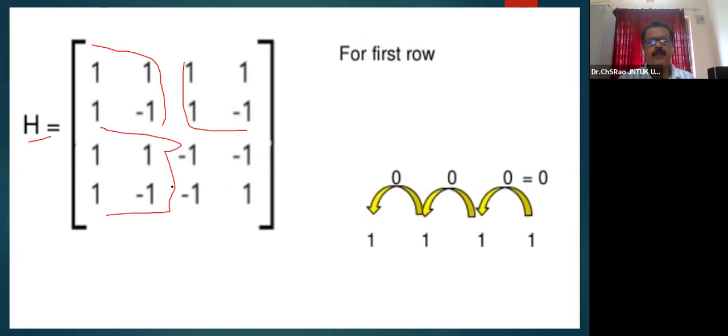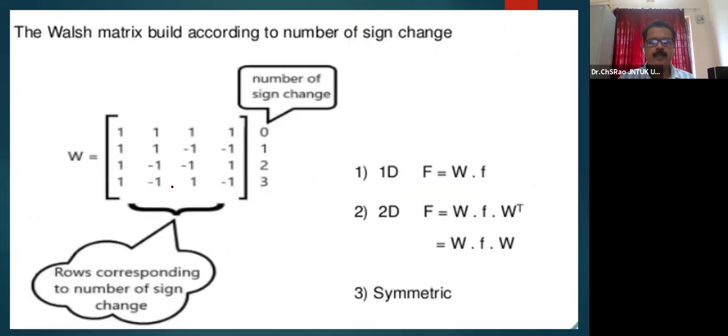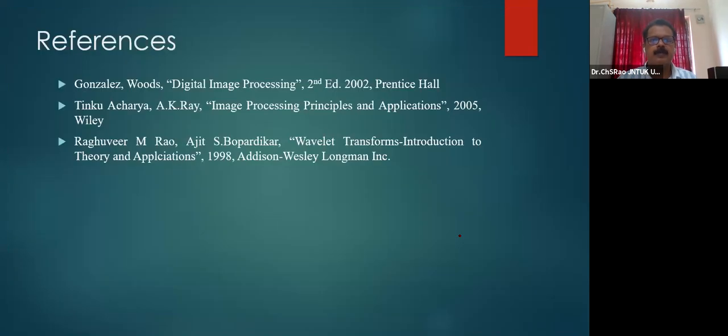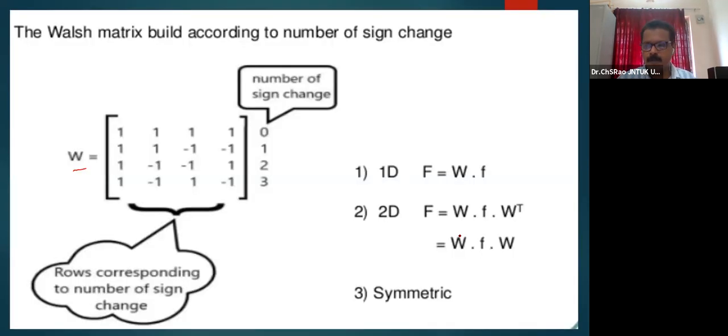Finally, this is what is being moved: 0 sequence, 1 sequence, 2 sequence, and 3 sequence. We want to call this the row corresponding to the number of sign changes, and the number of sign changes corresponds to the sequence. The Walsh matrix may be computed for 1D and 2D, like the Hadamard and the DCT also. It offers the symmetric property. The Walsh transform offers a symmetry property also.